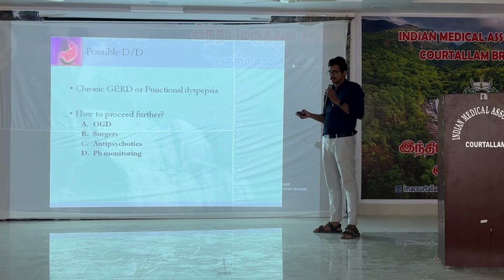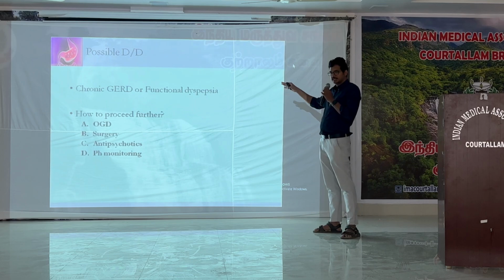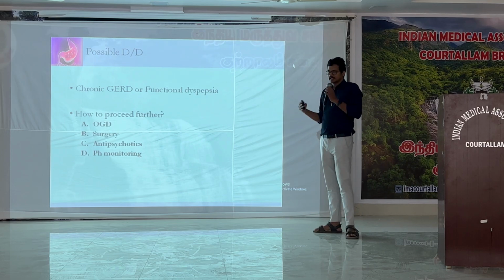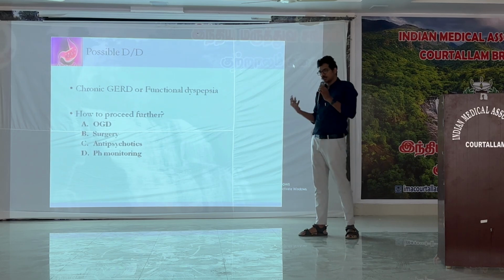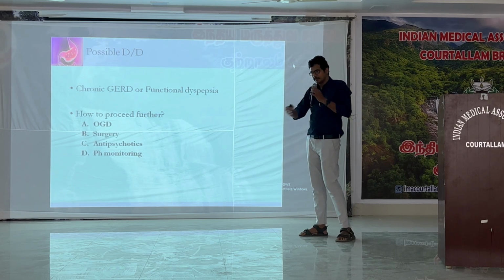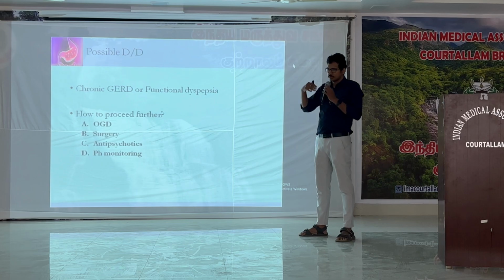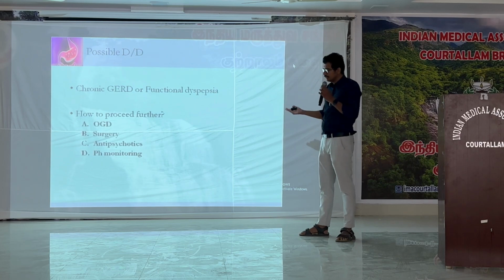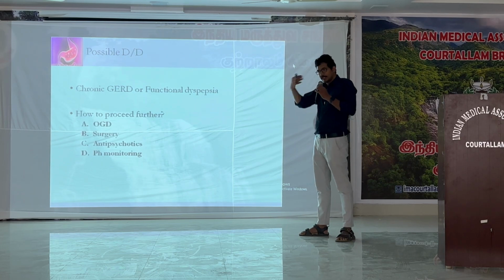Patient is suffering from the symptoms, or it could be a functional dyspepsia, in which the patient is having the symptom but there is no actual reflux. So in this scenario, what is our next step? What can we do? We can continue the same medications, or ask them to see a psychiatrist for antipsychotics, or we can go for a surgical option or repeat endoscopy.